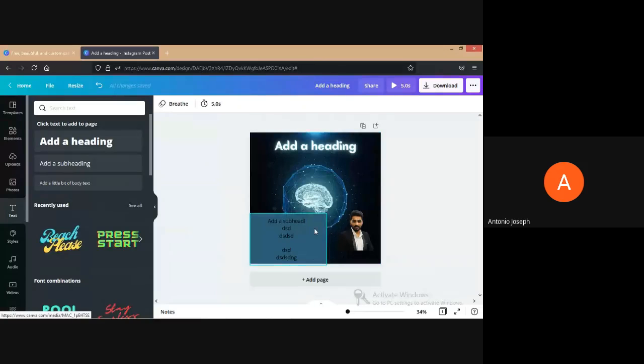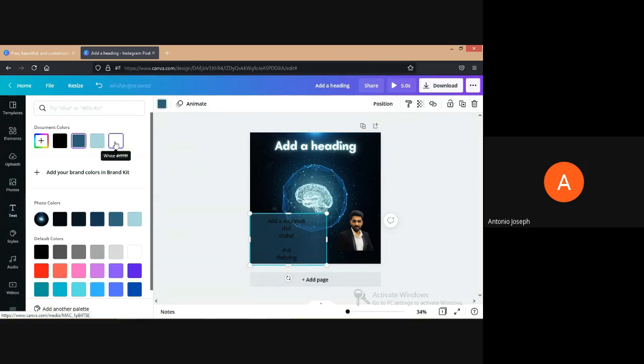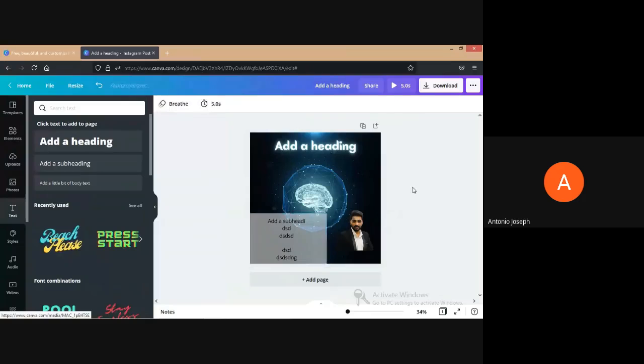So another option that we can use is to provide some transparency, and we can change this color to a white one. See, now we can see the text content that we had provided, and at the same time, we can see the background image also. Likewise, we can create posters using Canva.